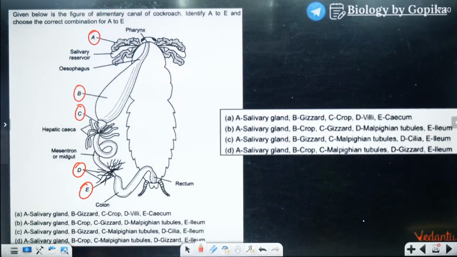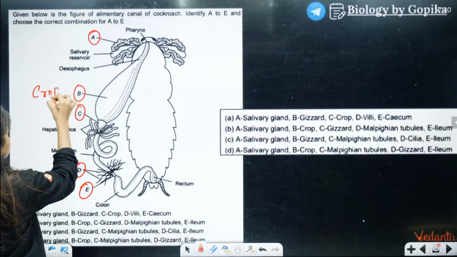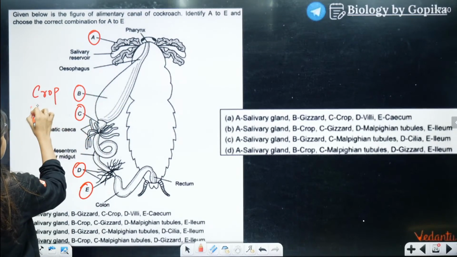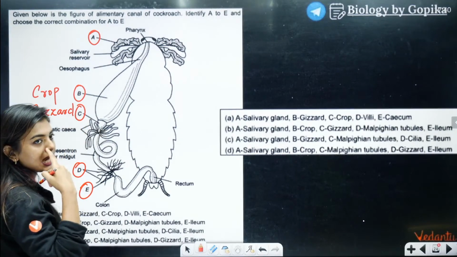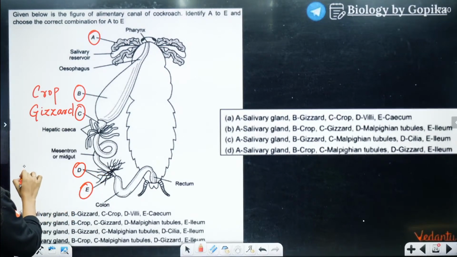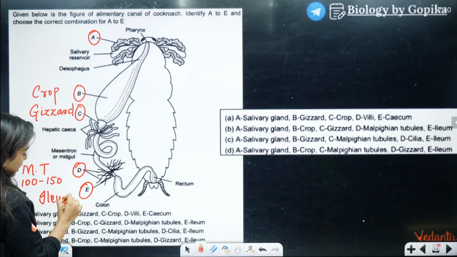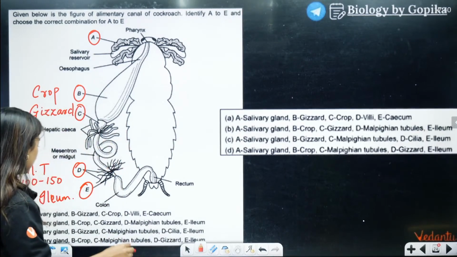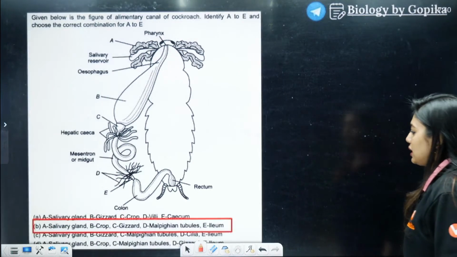What is A? A is obviously going to be the salivary gland because all the options have A. Yes, correct. Okay, what is going to be B? It's going to be the crop, which is like a stomach. No, it does the storage. C is going to be the gizzard or proventriculus. It will have 6 chitinous plates, so the grinding will happen here. Then when you come down here, what is this? This is going to be your Malpighian tubules, which are around 100 to 150 in number. Then when you come down, you will see the ileum. So that is going to be option number B.